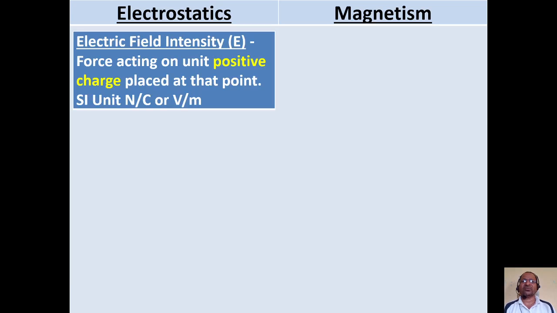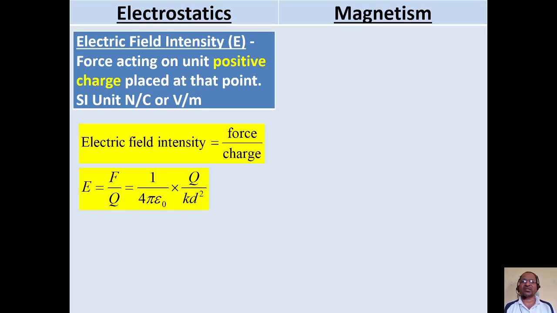In electrostatics, we have seen that electric field strength is given by a quantity called electric field intensity, denoted by the symbol capital E. It is simply the force acting on a unit positive charge placed at that point. Its unit is Newton per coulomb or volt per meter. We write electric field intensity as force upon charge, or E is equal to F upon Q, that is 1 upon 4 pi epsilon 0 into Q upon K d square.